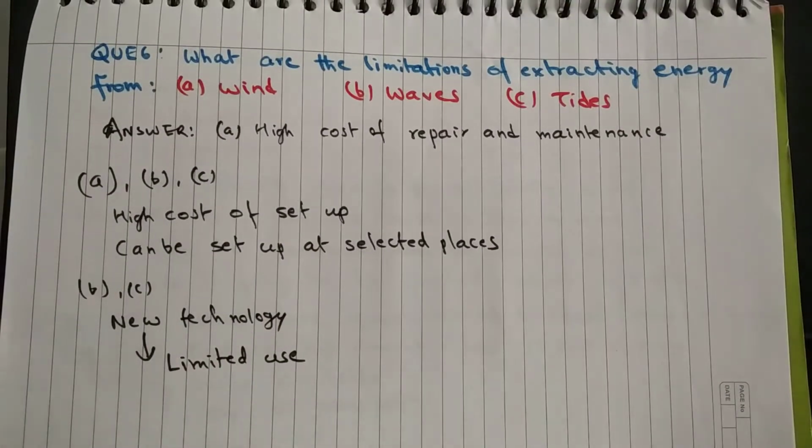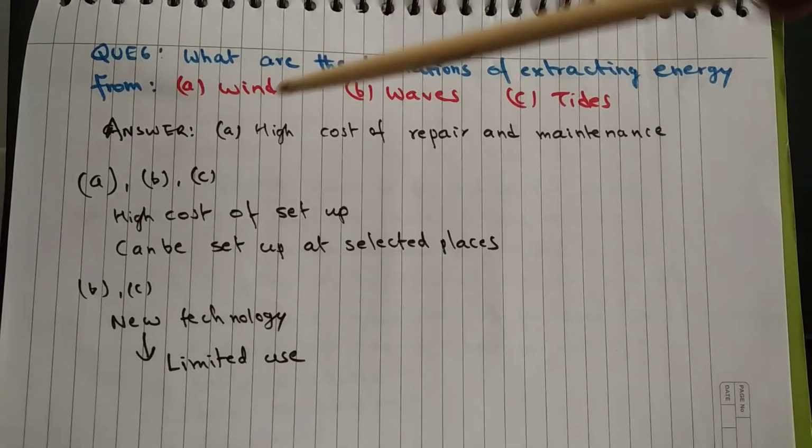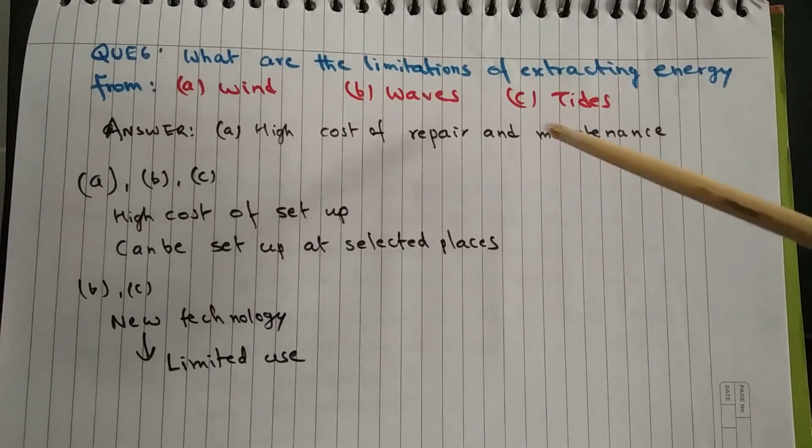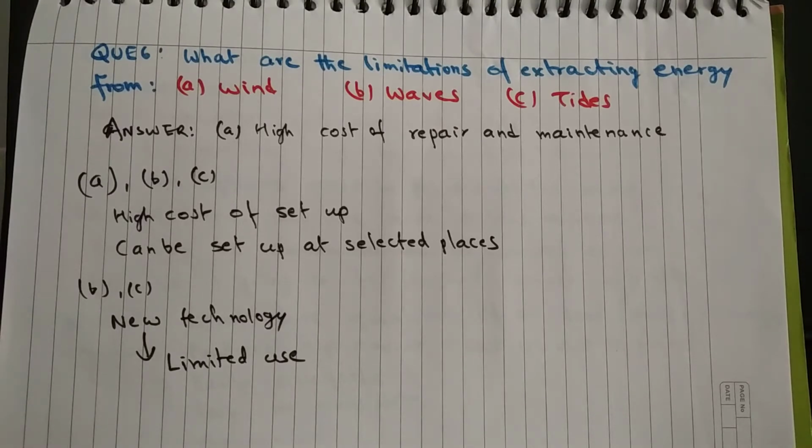What are the limitations of extracting energy from A, wind; B, waves; and C, tides? For option A, the limitation is high cost of repair and maintenance. For options A, B, and C, limitations are high cost of setup, and these can be set up at selected places only. For example, a windmill can be set up at certain places where high speed wind is available for a major part of the year. Wave energy or tidal energy can be harnessed only in coastal areas.